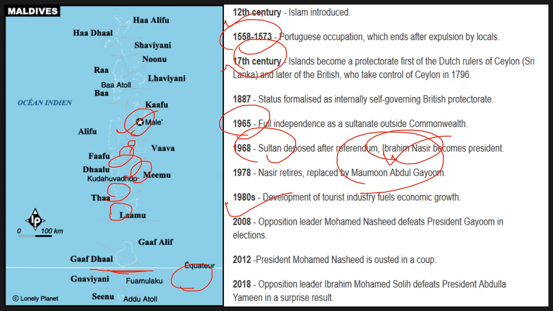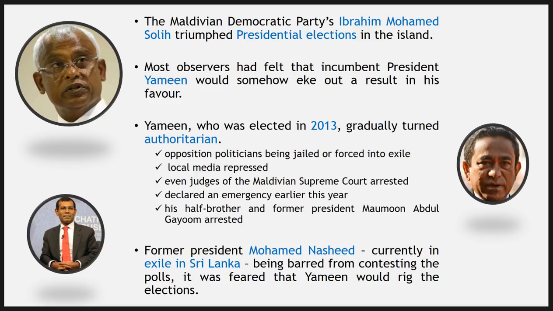In 2008, Gayoom was defeated by Nasheed, and then Nasheed became victim of a coup. And again, election took place. Nasheed decided to stay away from it. And 2013, Yamin became president. And as we see here, the latest, 2018, opposition leader Ibrahim Mohamed Solih is the one here. He is Mr. Solih. So Solih won this recently held presidential election that took place last Sunday. So his party, Maldivian Democratic Party, has won this election.